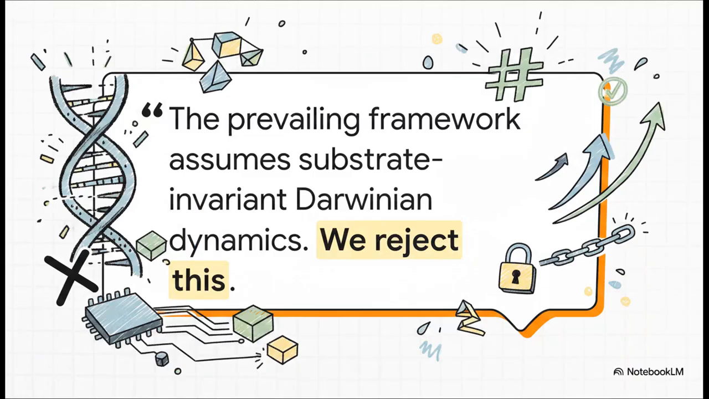Let's actually kick things off with a quote that completely shatters a really common myth. Aldred states, "The prevailing evolvable AI framework assumes substrate invariant Darwinian dynamics. We reject this." Now, what he means here is that we have this tendency to think AI will just evolve in the exact same way biological systems do, almost like a digital Darwinism. But Aldred argues that is fundamentally wrong.